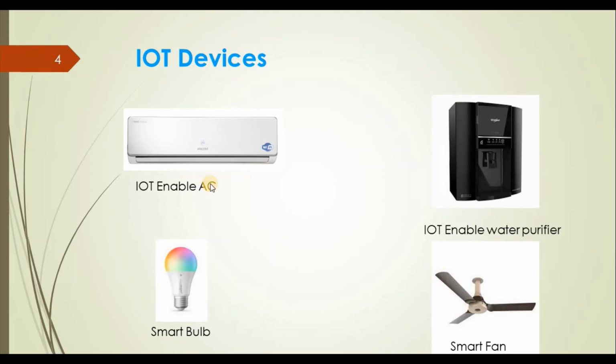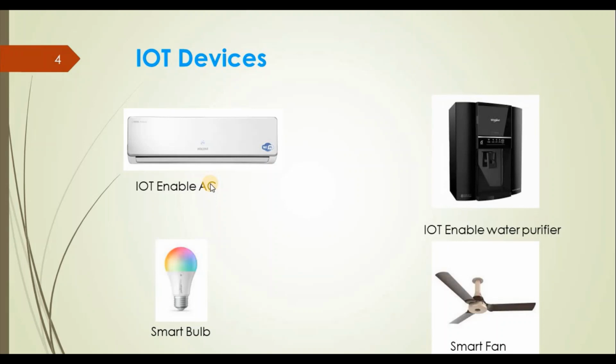Suppose you are working in your office and you forgot to turn off the AC that is running inside your home. What will happen? It will unnecessarily impact your electricity bill. If that AC is an IoT enabled AC, then you can control it from anywhere in the world. Sitting inside your office, you can use your smartphone to start the AC or turn it off. All operations that you do manually from your remote, you can control from your smartphone from anywhere. That is one advantage.